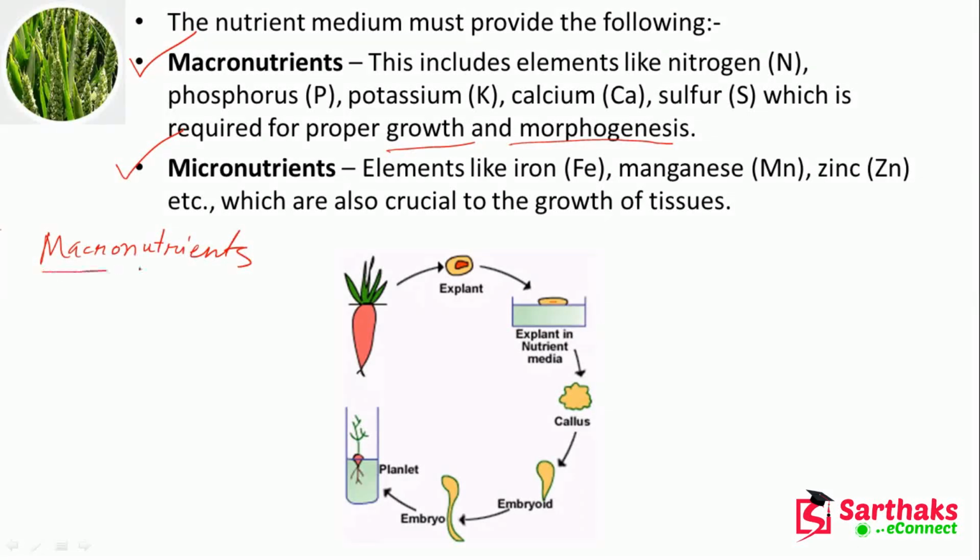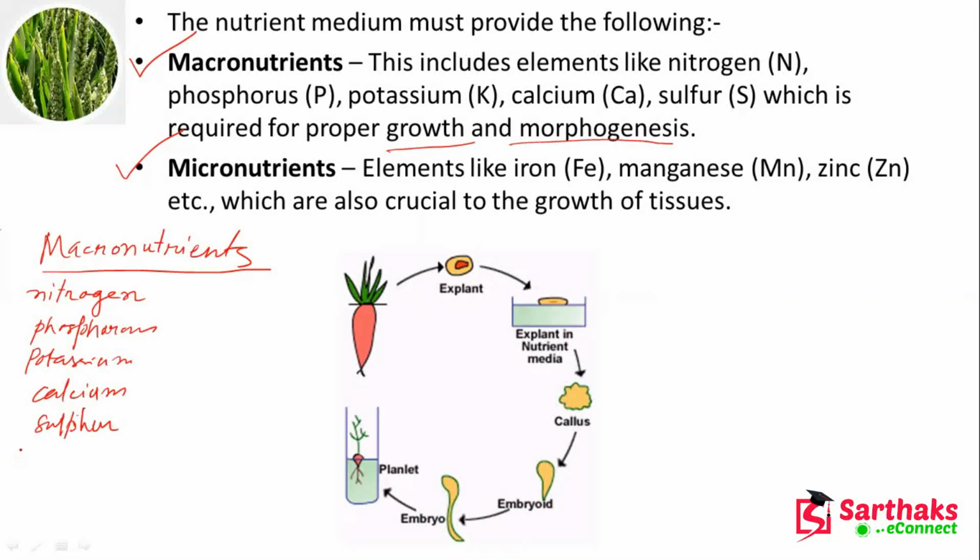Macronutrients, please remember the macronutrients. We have nitrogen that we have to provide, phosphorus and potassium, calcium, sulfur.